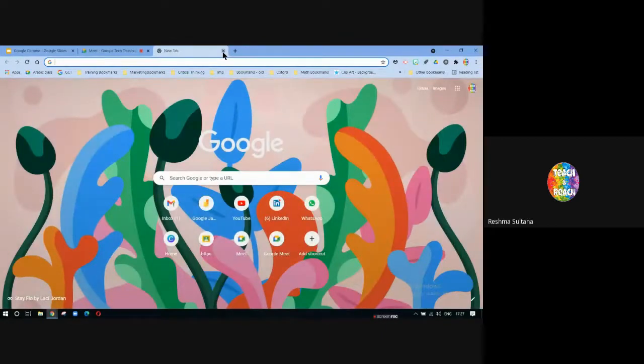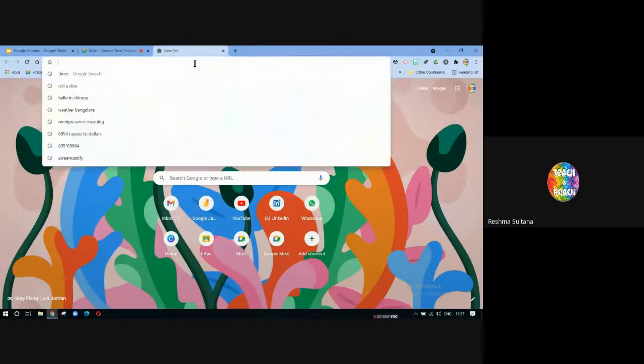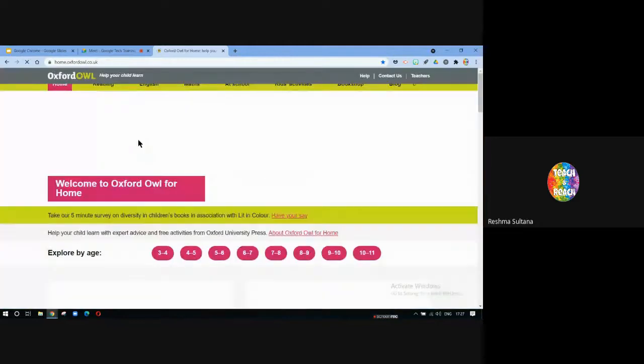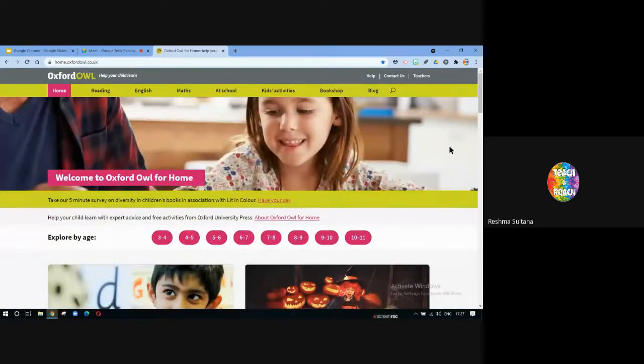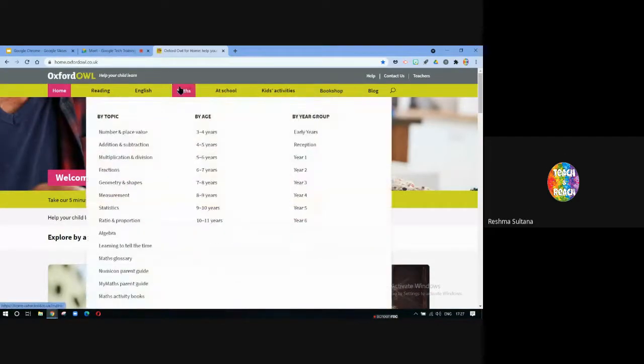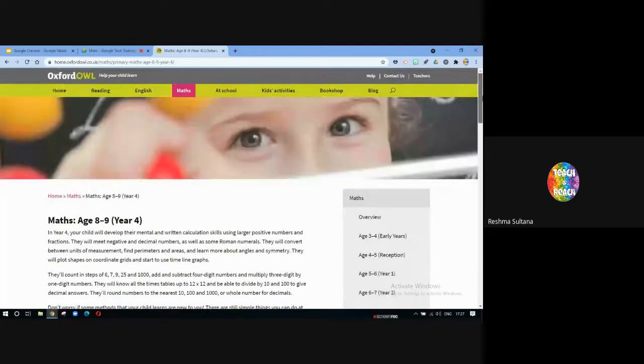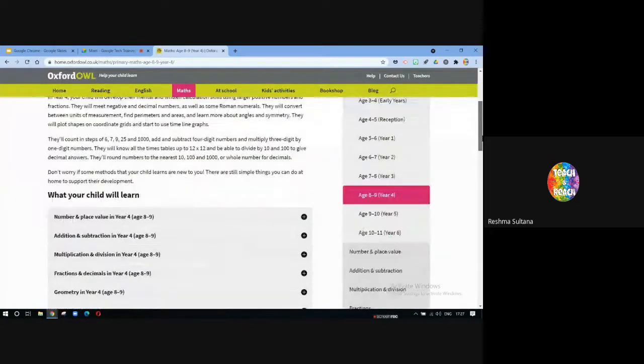So now the next thing that we're going to see is bookmarking a few things. Let's say I want to plan a math lesson. So I'll be opening the Oxford homeschool site. This is the regular site that I go to, and I want to plan a few things in math. I'll click on maths. Now I'll choose some age group, let's say 8 to 9. And here I have multiple topics.